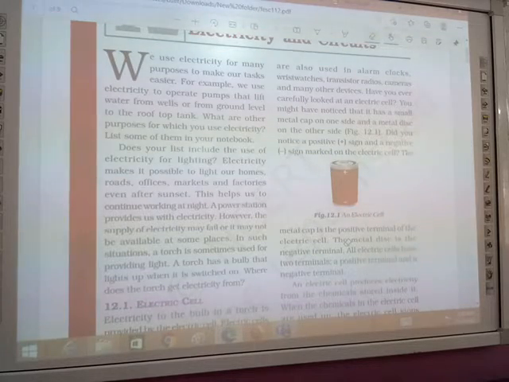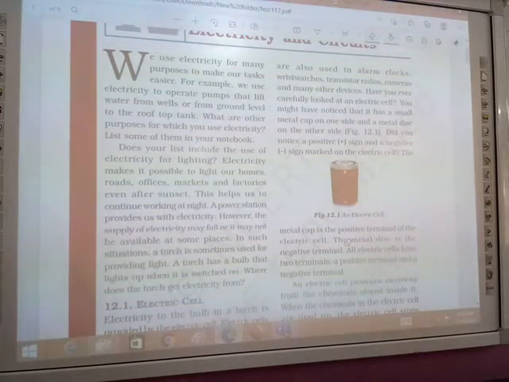Does your list include the use of electricity for lighting? You have to make a list of the uses of electricity and write it in your notebook, and find out whether we use electricity for lighting. Yes, we can use electricity for lighting also.